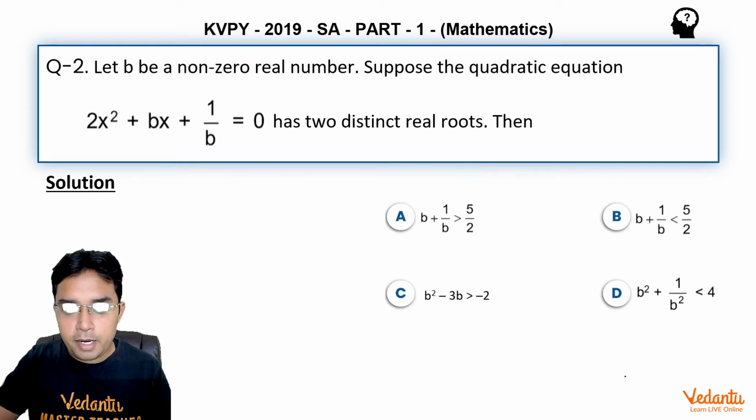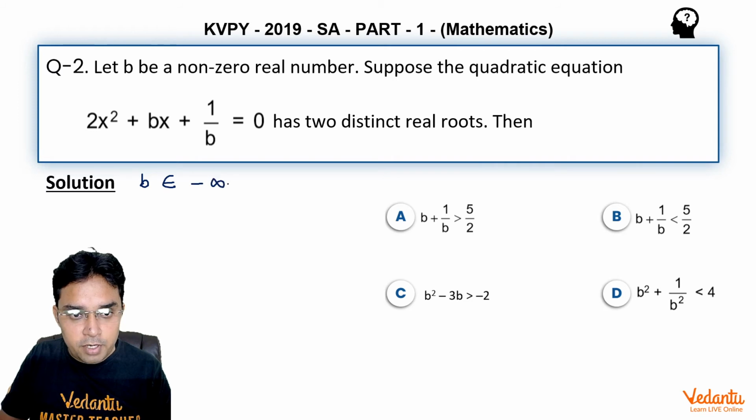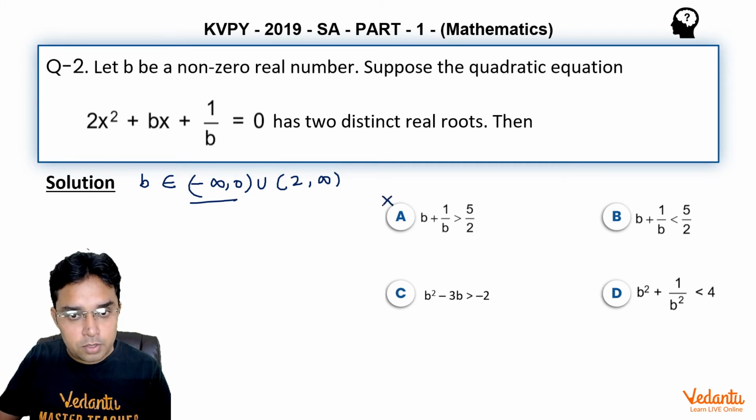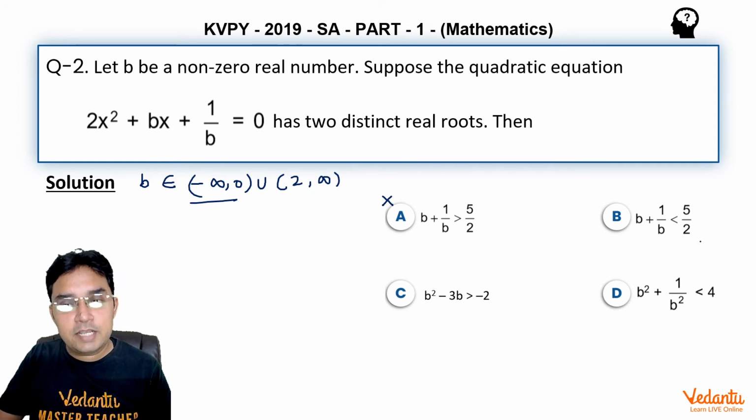Okay, let me write it once again. We are getting b to be minus infinity to 0 union 2 to infinity. Now option A, which says b plus 1 upon b greater than 5 by 2, I think it is wrong, because if b is negative, then this is not possible. So A is wrong.